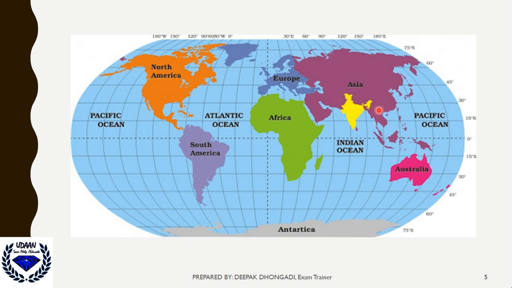So 23 and a half degree is exactly half of this. And 72 and a half degree is the middle part, you can see it will pass through here. So India is situated here in the northern hemisphere on the east side, with the yellow color. You can just imagine through this world map.